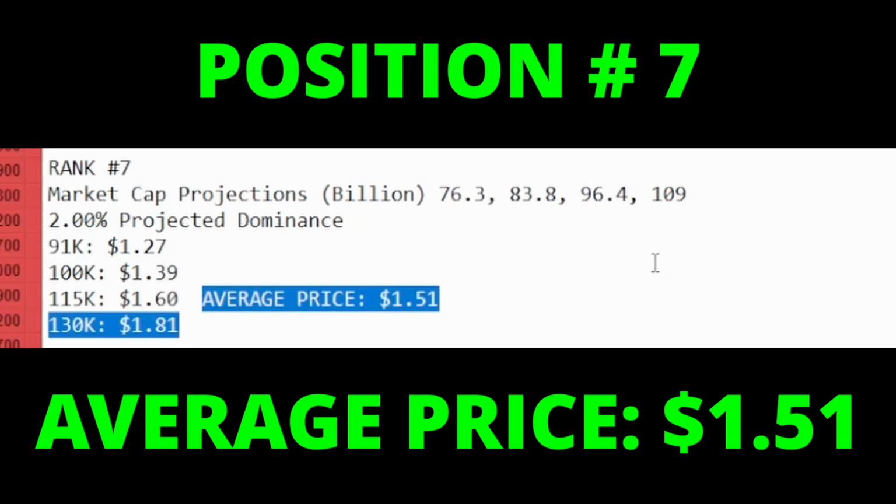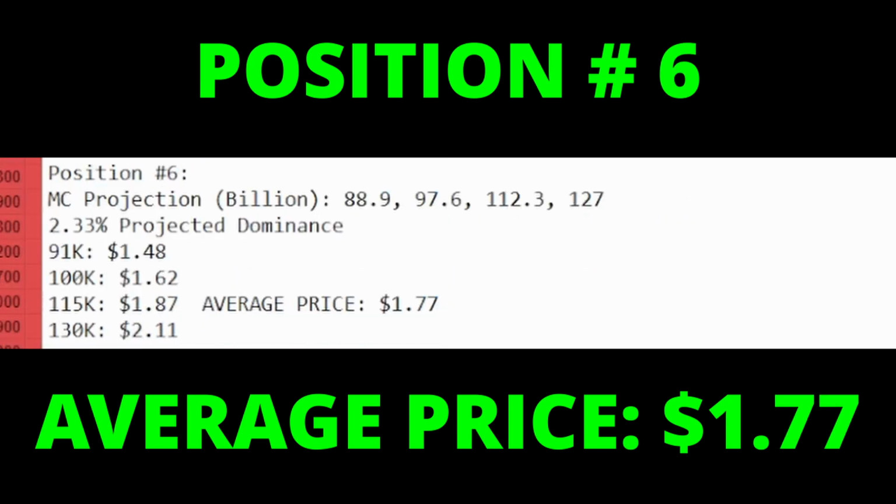Average price around $1.51. Then, of course, if it were to move up one position to position number 6, you're not going to see much change here, because obviously the difference between those market caps is not a whole lot. But at 91K Bitcoin, you have $1.48. At 100K Bitcoin, $1.62. 115K Bitcoin, $1.87. And at 130K Bitcoin, $2.11. Giving us an average price of $1.77.